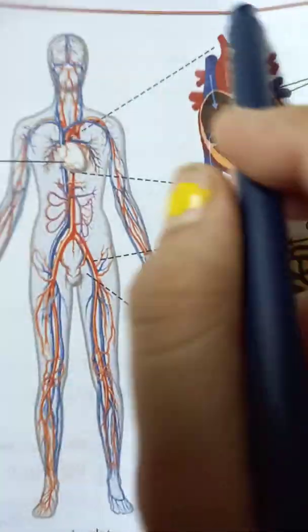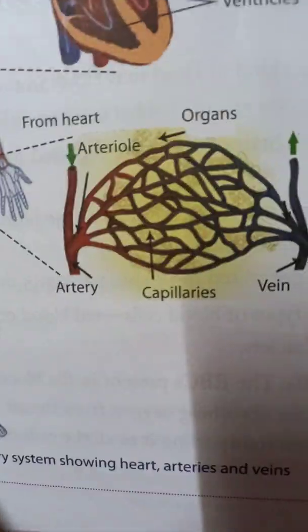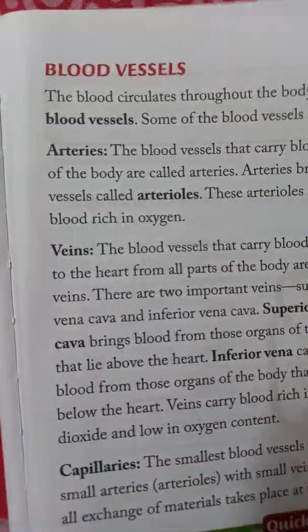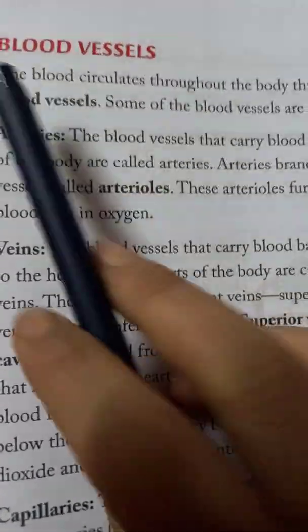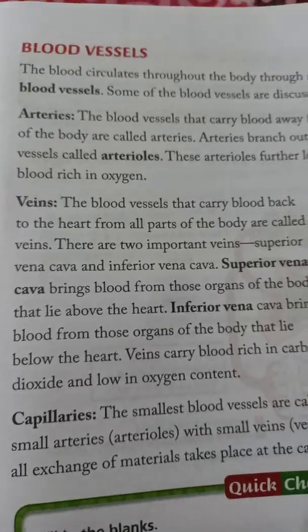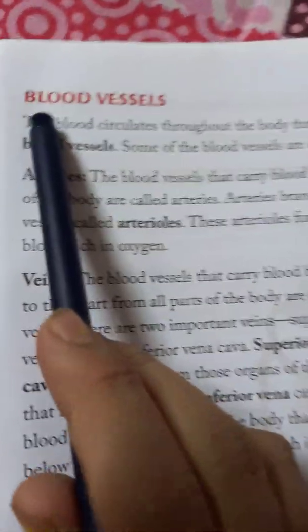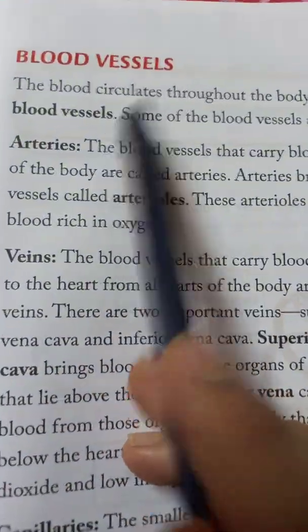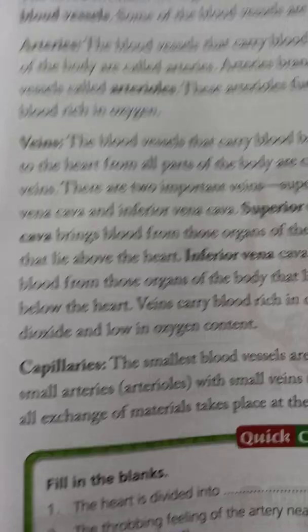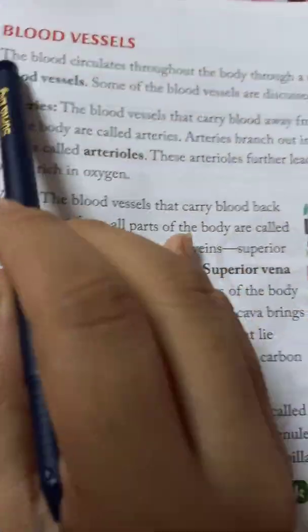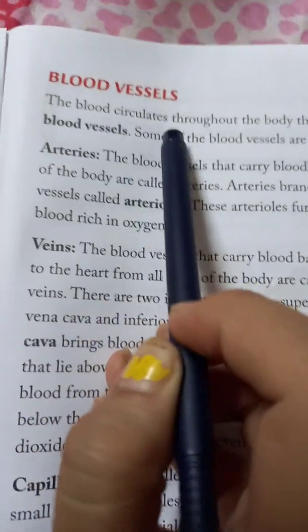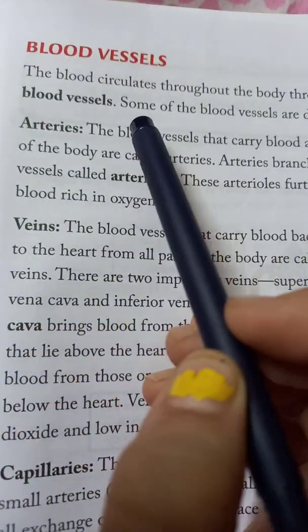I have already told about the heart in the last class. Now what remains is blood vessels. The blood circulates throughout the body through a network of tubes called blood vessels. So what are blood vessels we have to know? The network of our body through which the blood circulates is called blood vessels.